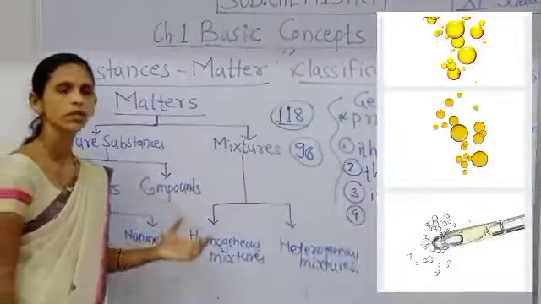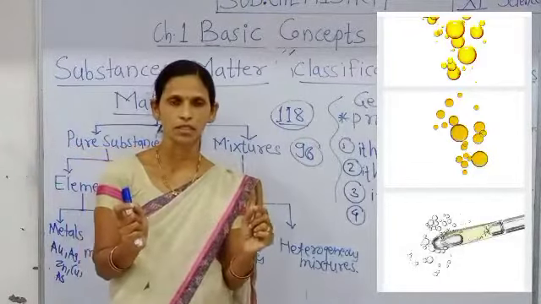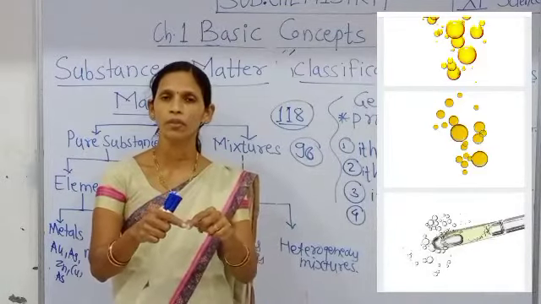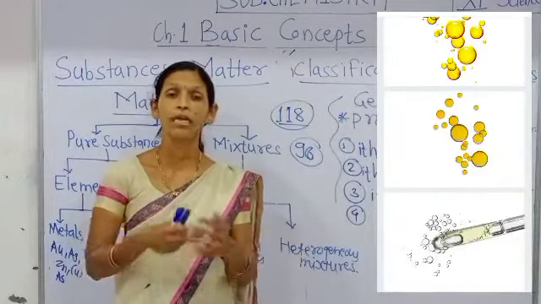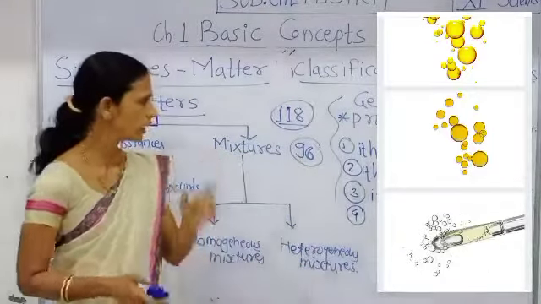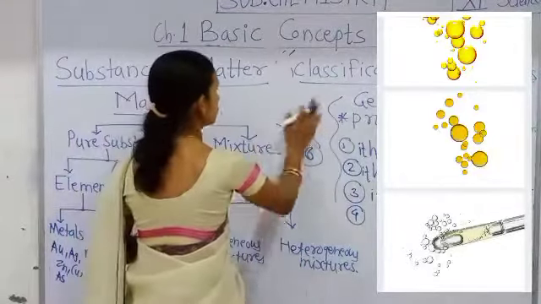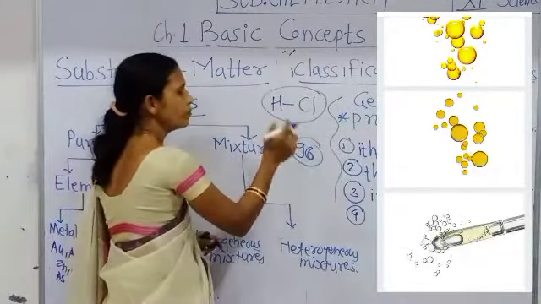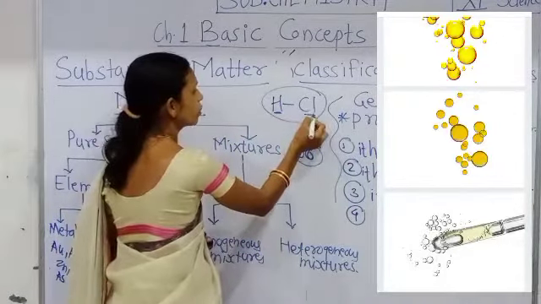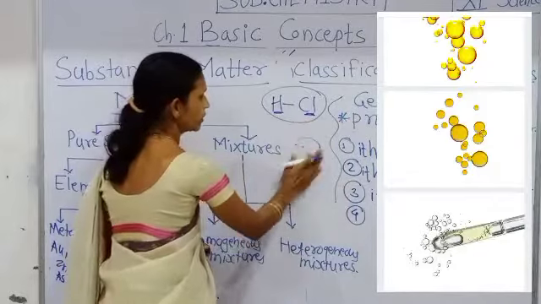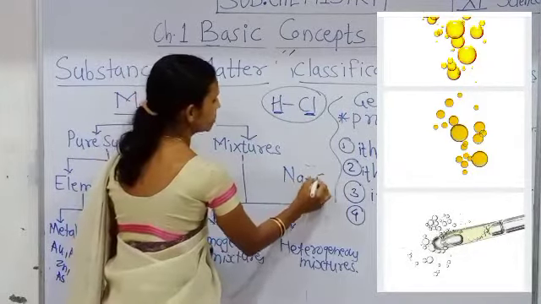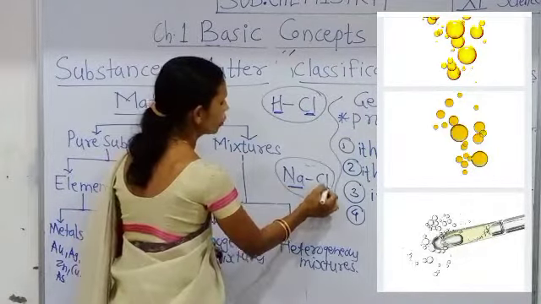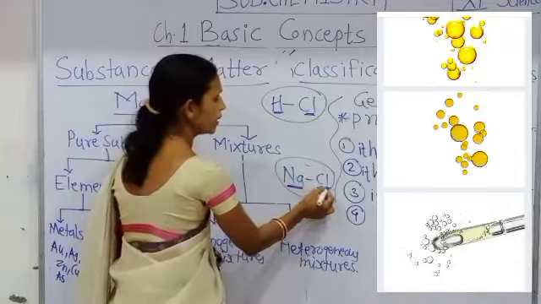Then compounds. Compounds are pure substances which are made up of elements by chemical combination. For example, HCl, hydrochloric acid, is a compound made up of hydrogen and chlorine elements. One more, NaCl, common salt, is a compound made up of sodium atom and chlorine atom, that is, sodium element and chlorine element.